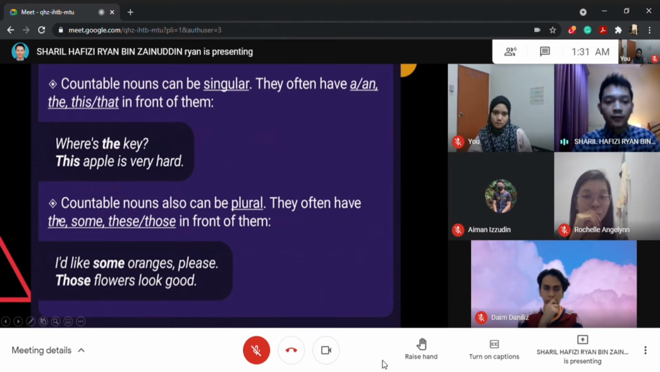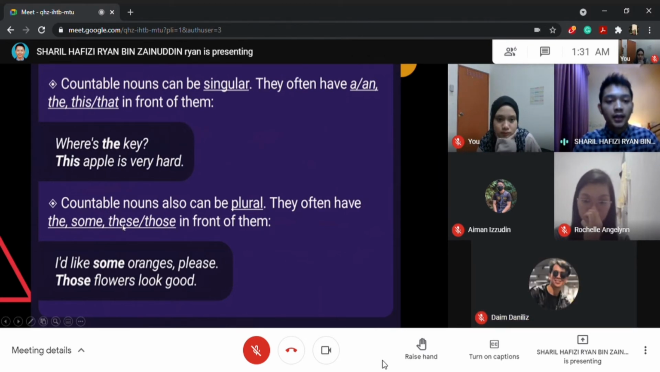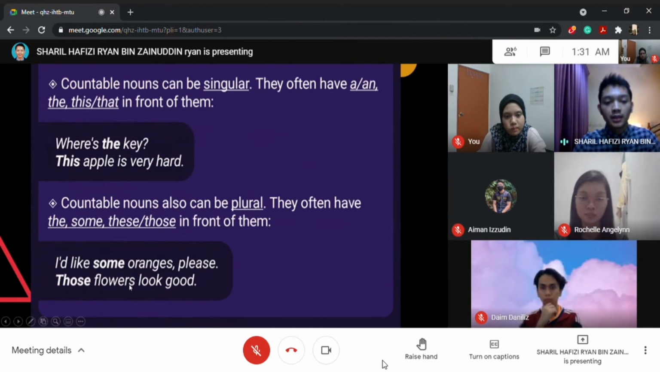Countable nouns can also be plural. They often have the, some, these, those in front of them. If you can see, this and these sound similar, but they have different meanings. So I'd like some oranges, please. Some oranges. This is plural, as the word oranges contains an S at the back. And those flowers look good. Those flowers, flowers with an S, which means there is more than just one flower.